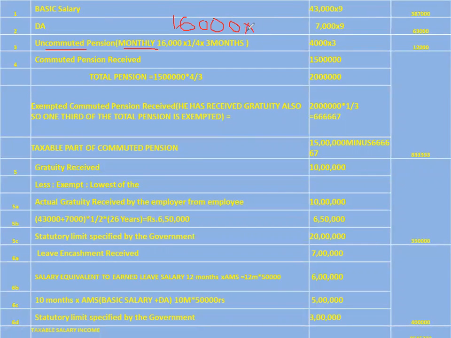So now he is entitled to only 1/4 of the pension per month. So that is equal to 4,000 rupees per month. So he is retiring from January onwards.